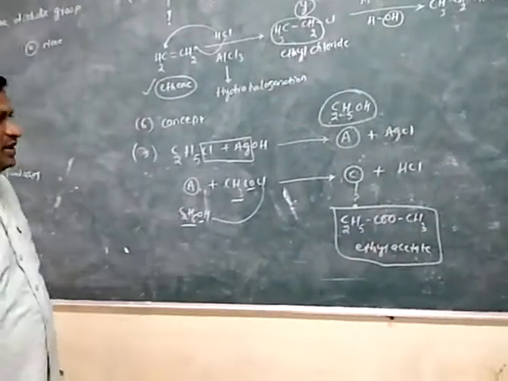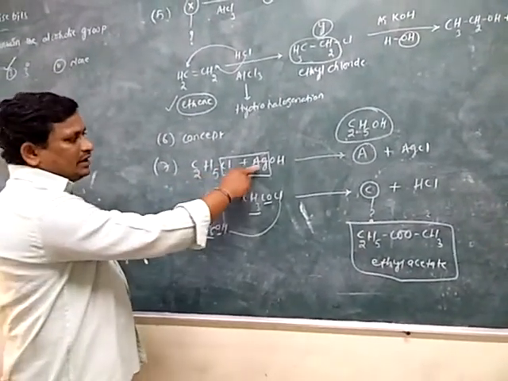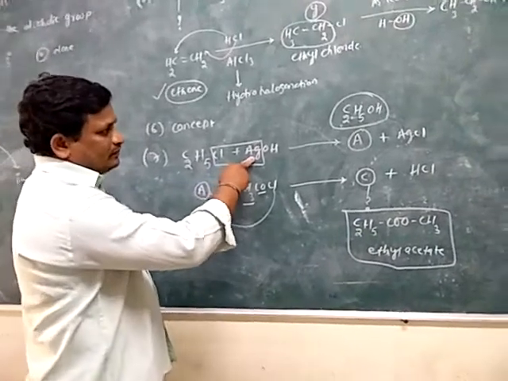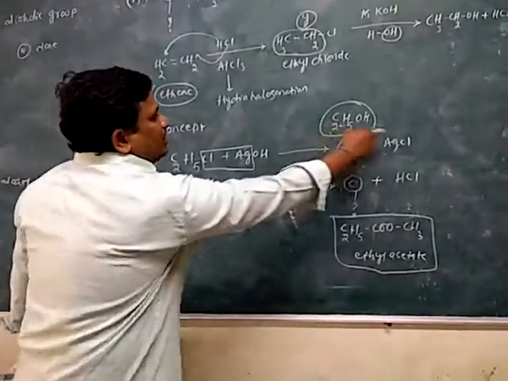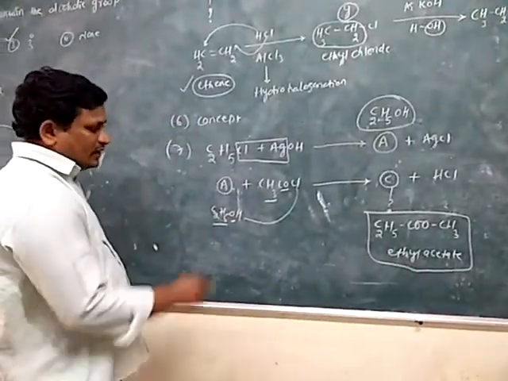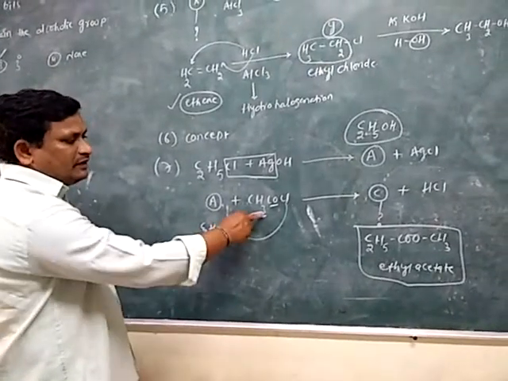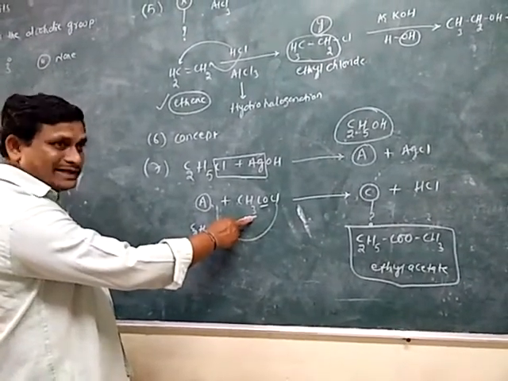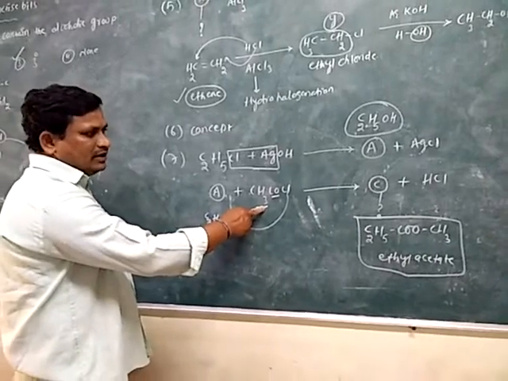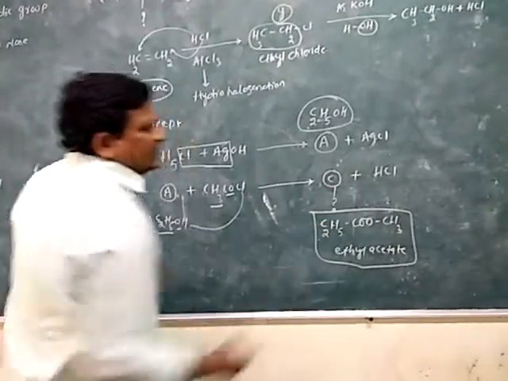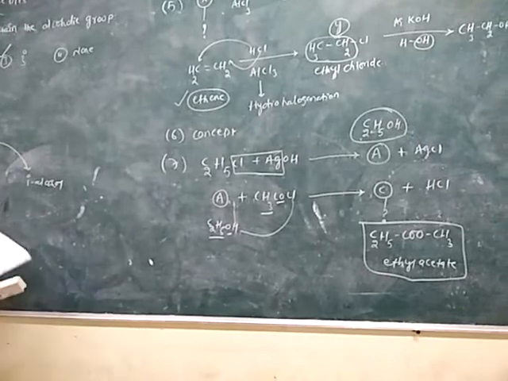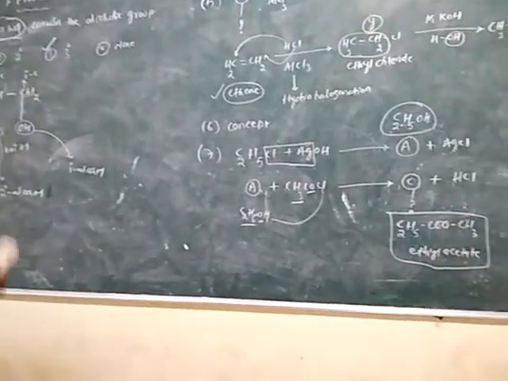It means ethyl chloride treated with silver hydroxide gives ethyl alcohol and silver chloride. Then ethyl alcohol treated with acetyl chloride gives ethyl acetate and HCl. So the answer C is ethyl acetate.